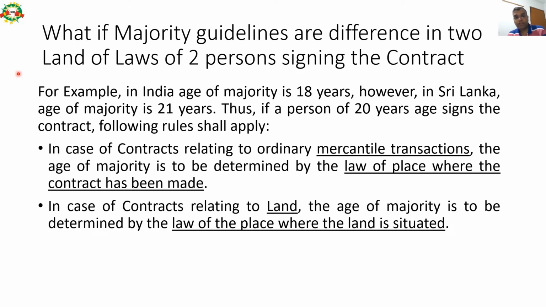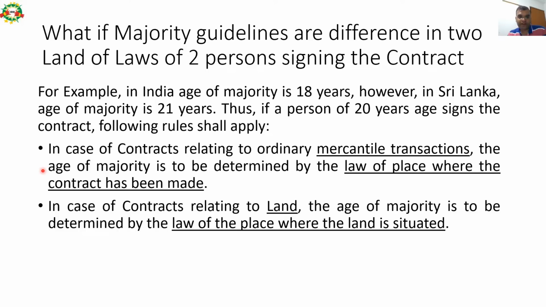Now, what if majority guidelines are different in the laws of the two persons signing the contract? You and me signing a contract. You hail from India and I hail from Sri Lanka. Different countries have different guidelines for a person to be assumed as major. For example, in India, the age of majority is 18 years. However, in Sri Lanka, the age of majority is 21 years. If a person of 20 years of age signs the contract, the following rule shall apply. This is also another very important slide, out of which a 1 mark theory question may come in the form of a case study or small example.